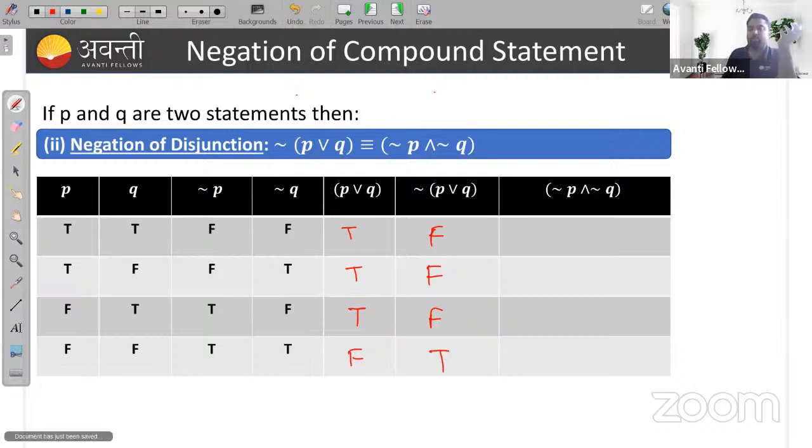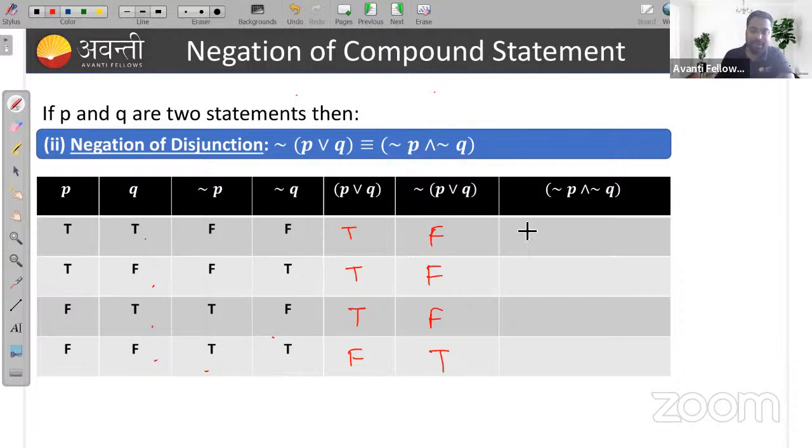Now negation of P and negation of Q. Negation of P we have already found: true becomes false, true becomes false, false becomes true, false becomes true. Negation of Q is the same.